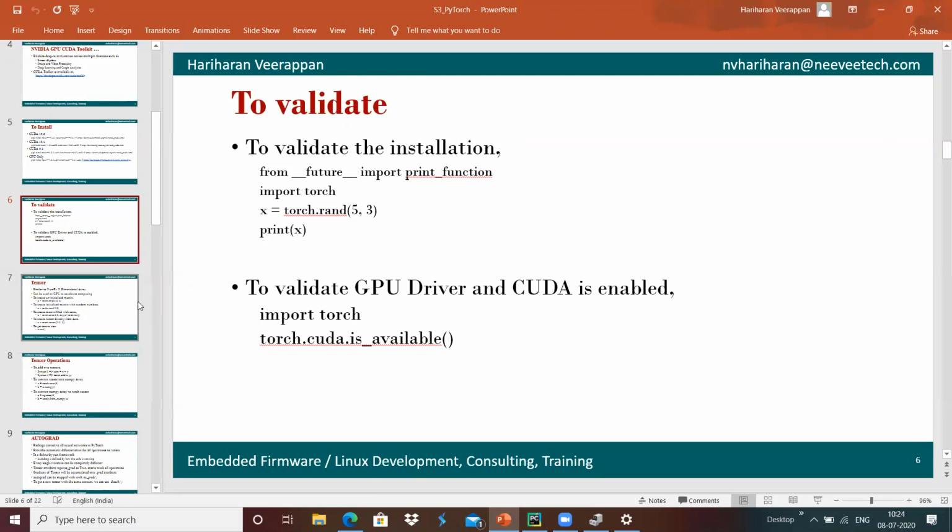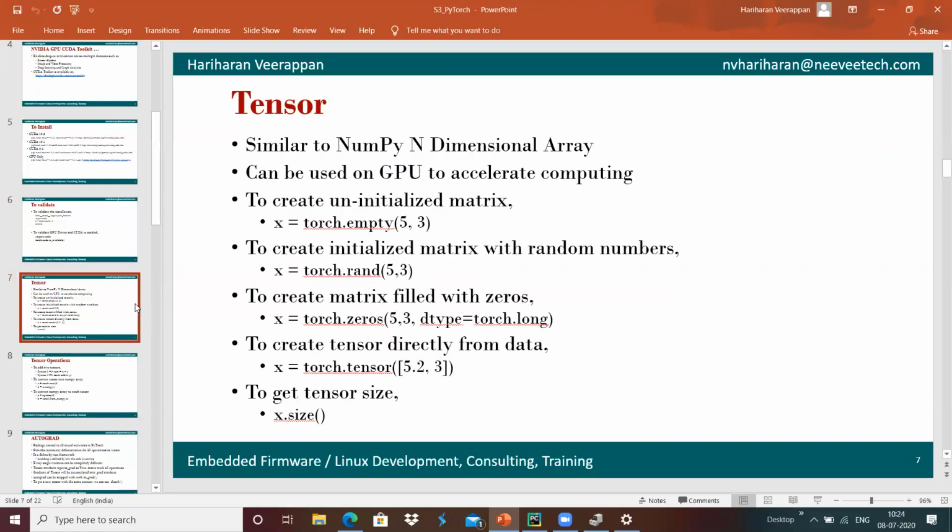One of the core concepts of PyTorch is the tensor. A tensor is very similar to the NumPy n-dimensional array. It can be a multi-dimensional array. For example, it can be a single dimension, or two-dimensional, or three-dimensional or four-dimensional. Like that, we can create an n-dimensional array using the tensor, basically.